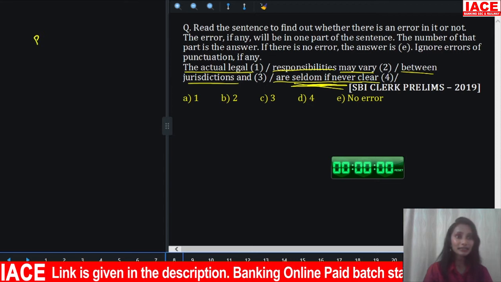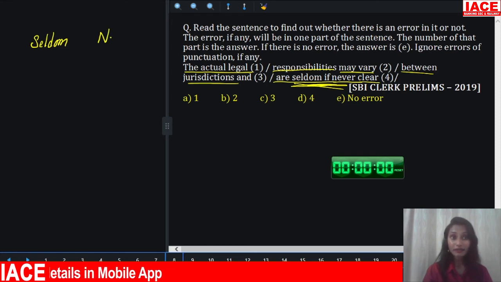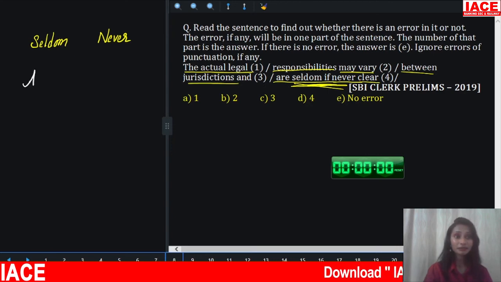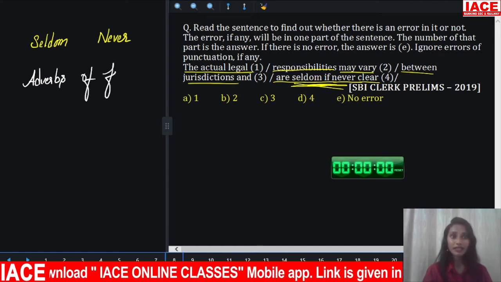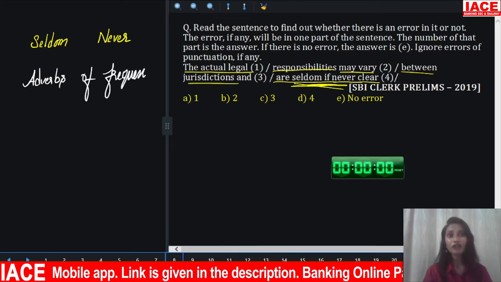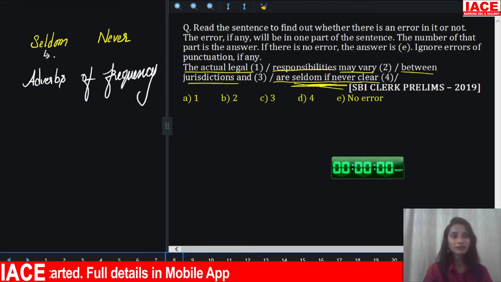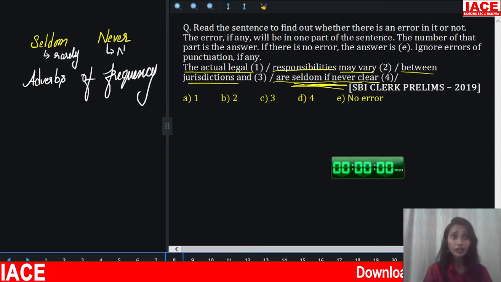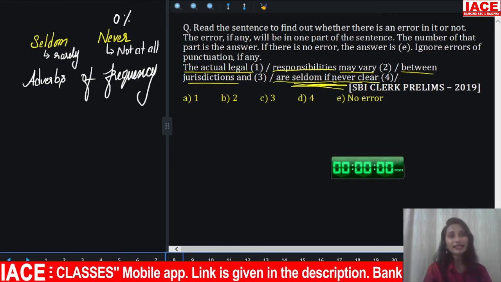So, we know seldom, right? We know never. Both are adverbs of frequency. They talk about the frequency of an action. Seldom gives the sense of rarely. Never means not at all. Just assume never means 0% frequency.